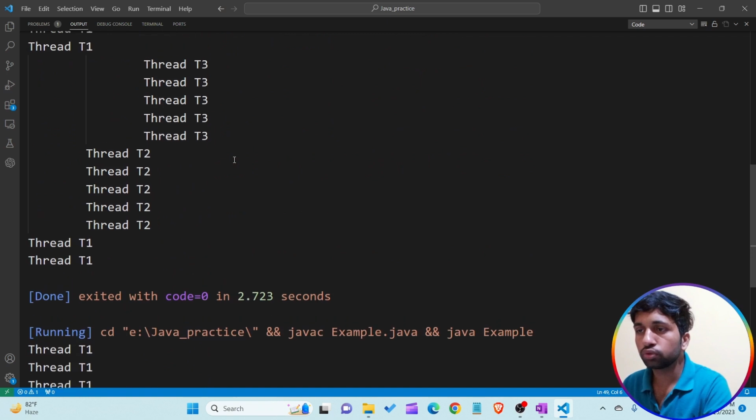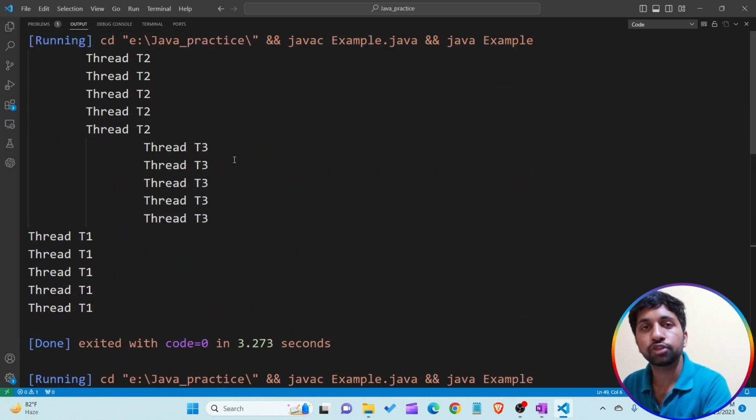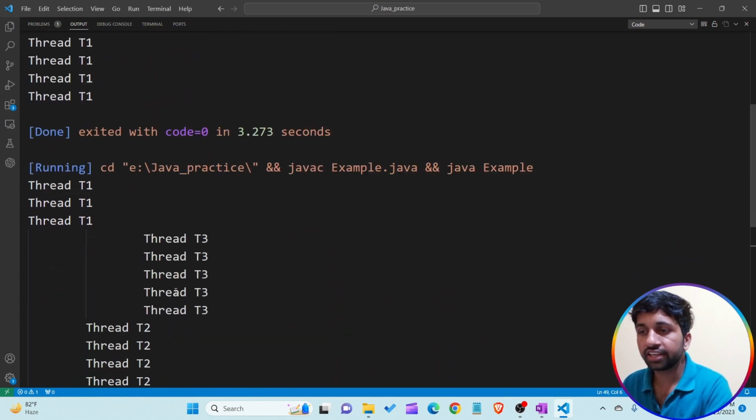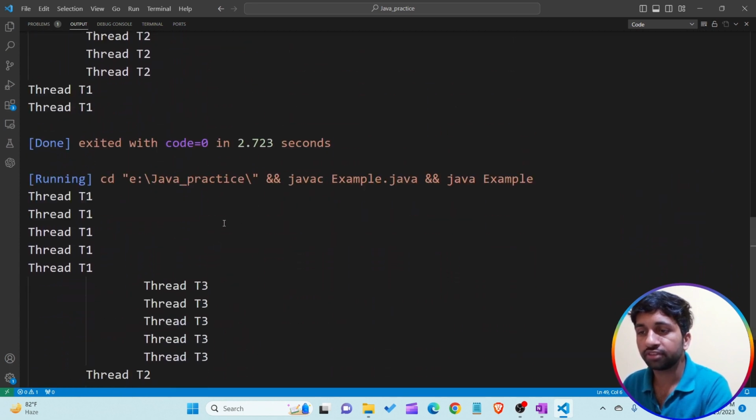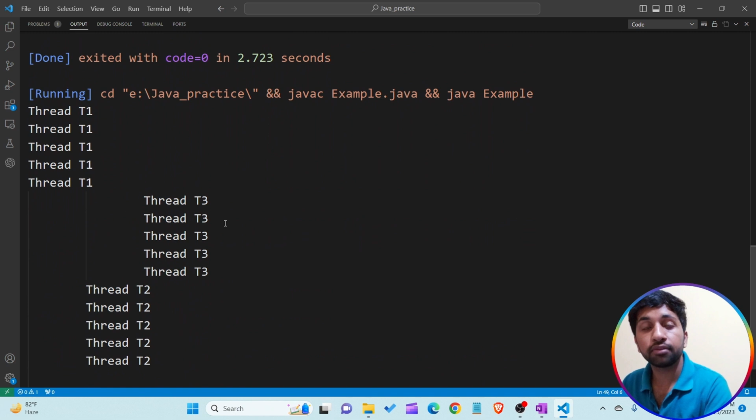I am executing the same program three times: first time a different output, second time a different output, third time a different output. The same program gives different outputs because all three threads T1, T2, T3 are executing simultaneously, so there is no sequence of execution. Understand? This is known as multi-threading.